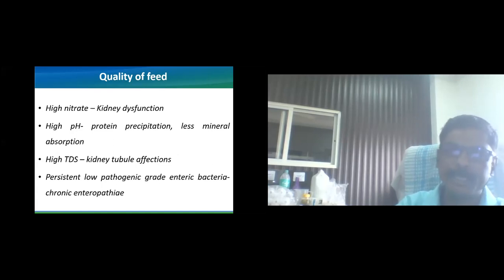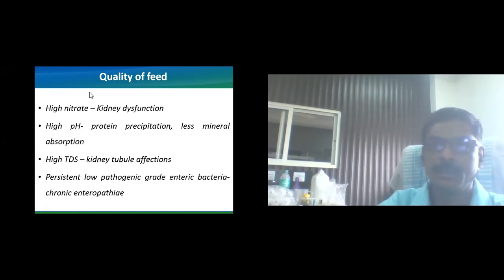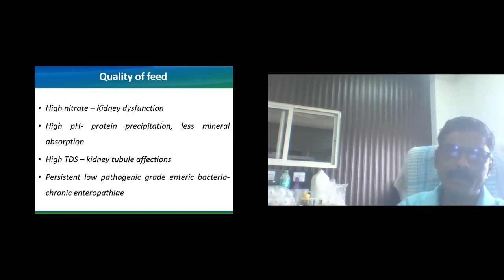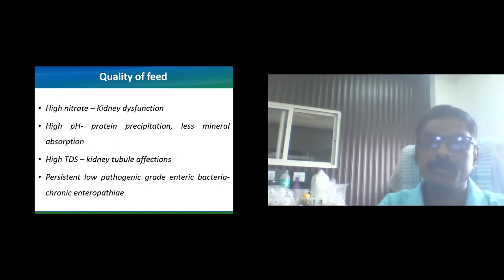Then the nitrate. Another factor is a high nitrate content. Kidney dysfunction will be there. Sorry, this is about the quality of water.